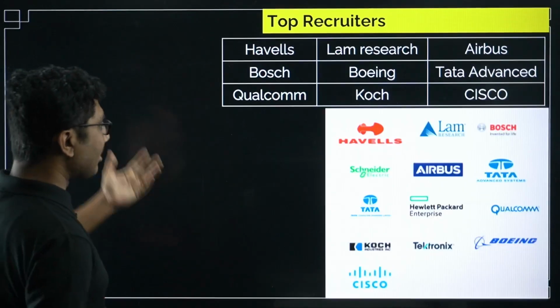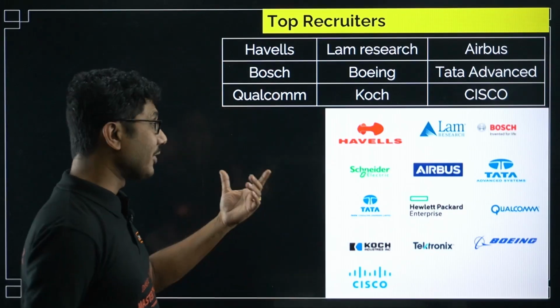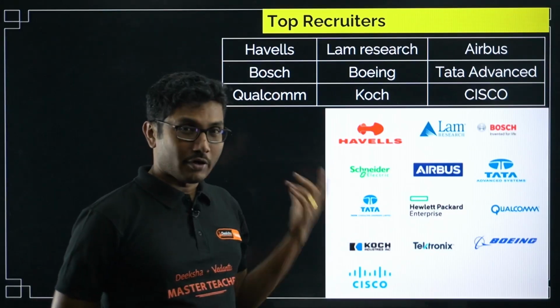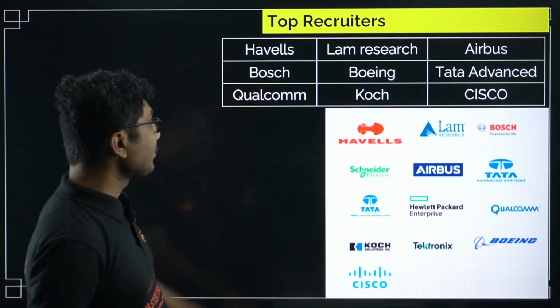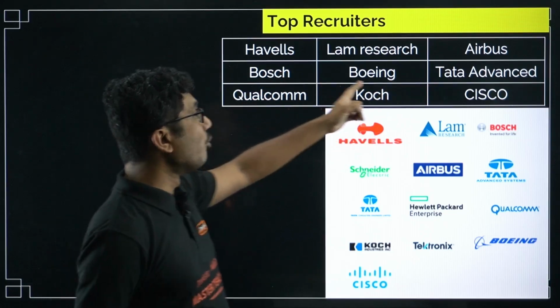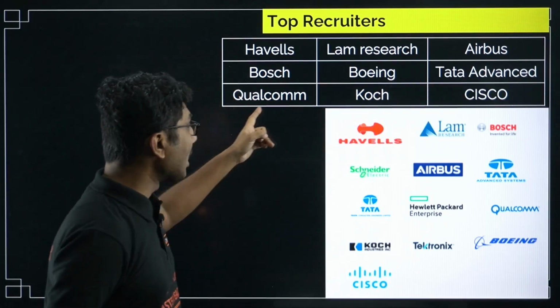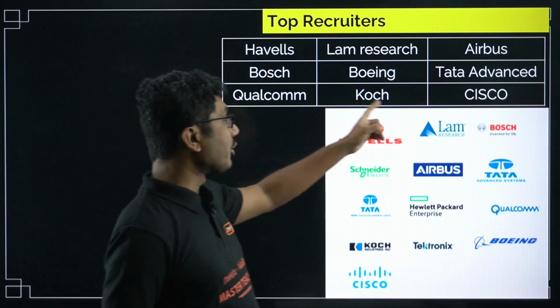Right, now let's see some of the companies that hire. For the 2023 recruitment at RV College, what are all the recruiters? Havells, Lam Research, Airbus, Bosch, Boeing, Tata Advanced, Qualcomm, the company that develops mobile chips, Koch and Cisco.